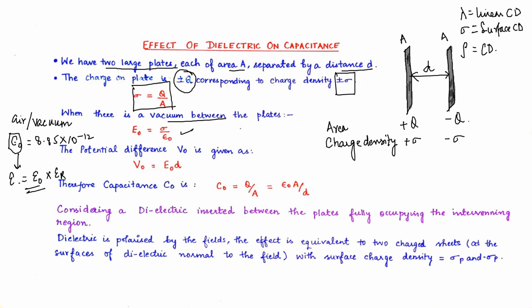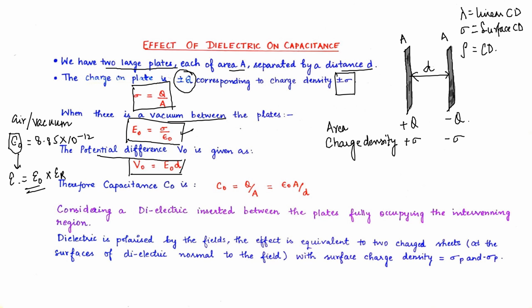Now when there is vacuum between the plates, the electric field for zero existence of any material is given by sigma upon epsilon naught. So electric field is defined as charge density upon permittivity. Potential difference with respect to the electric field is denoted as V naught equals E naught into d.